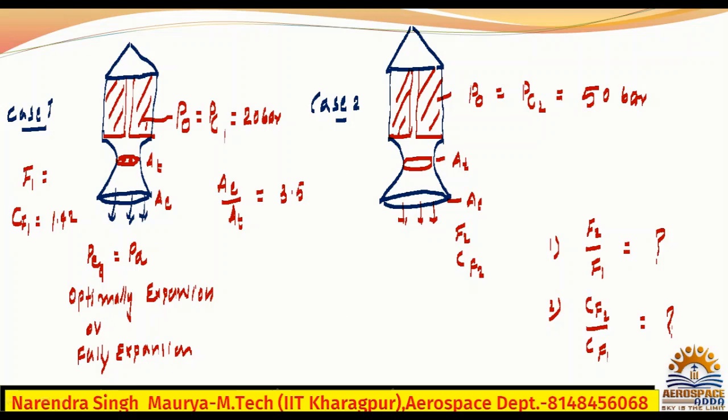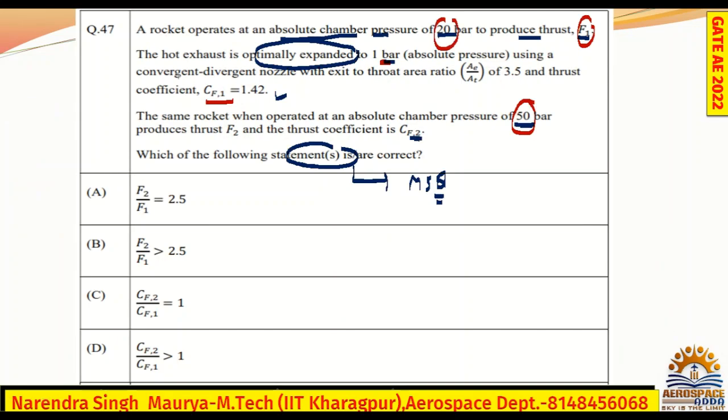All right, so now how to solve? See, in the second case they have said the same rocket is operated at an absolute chamber pressure of 50 bar and produces thrust. But for the first rocket they have clearly mentioned it is optimally expanded.